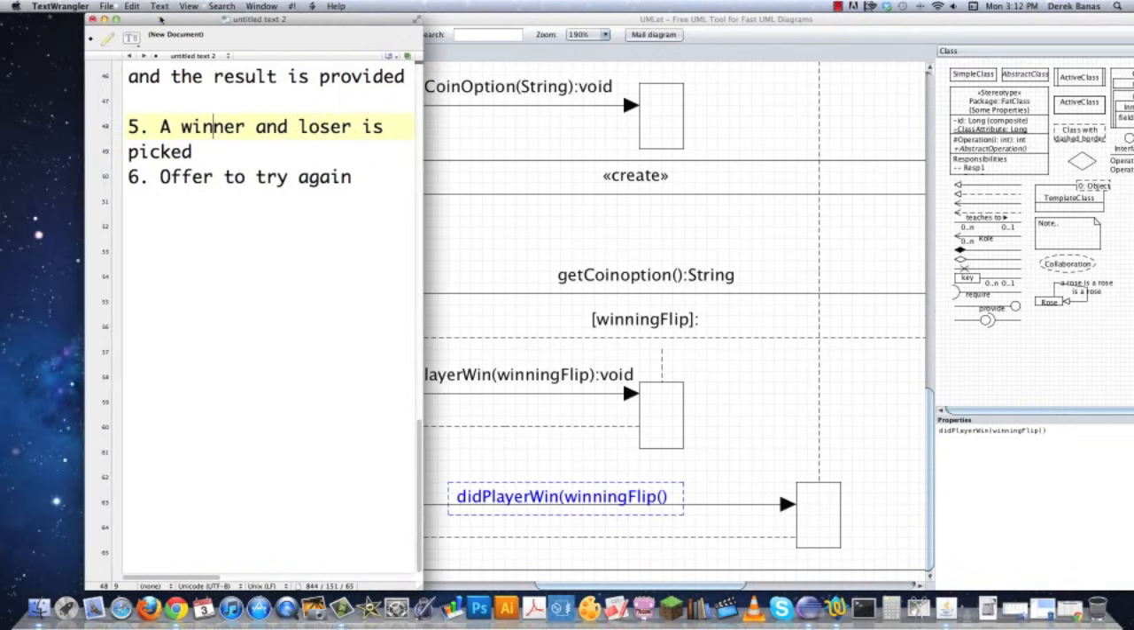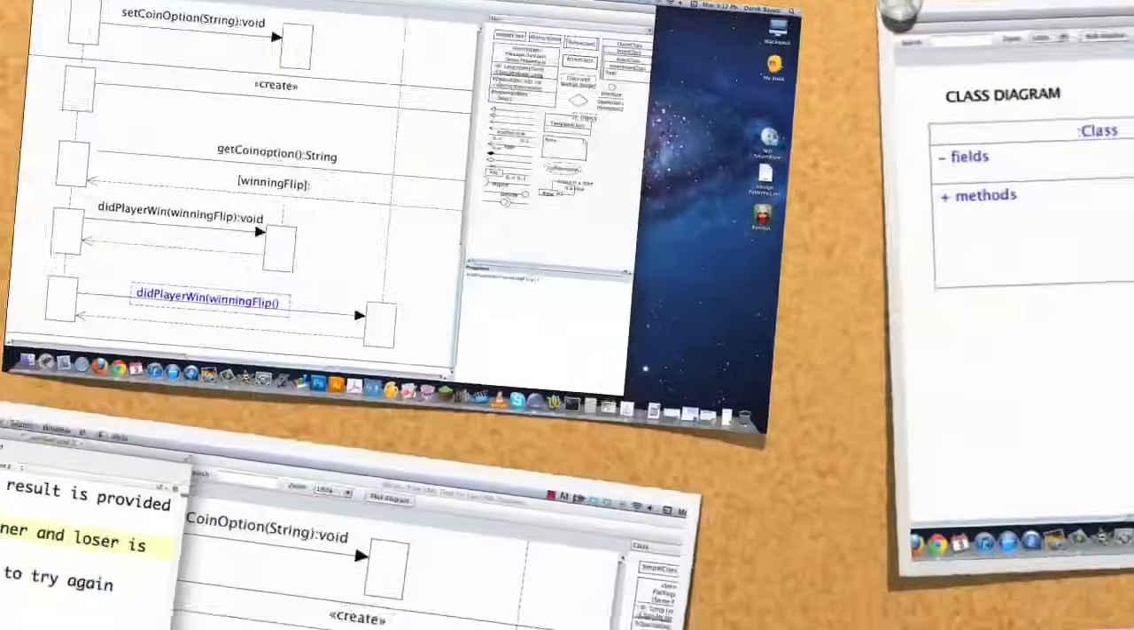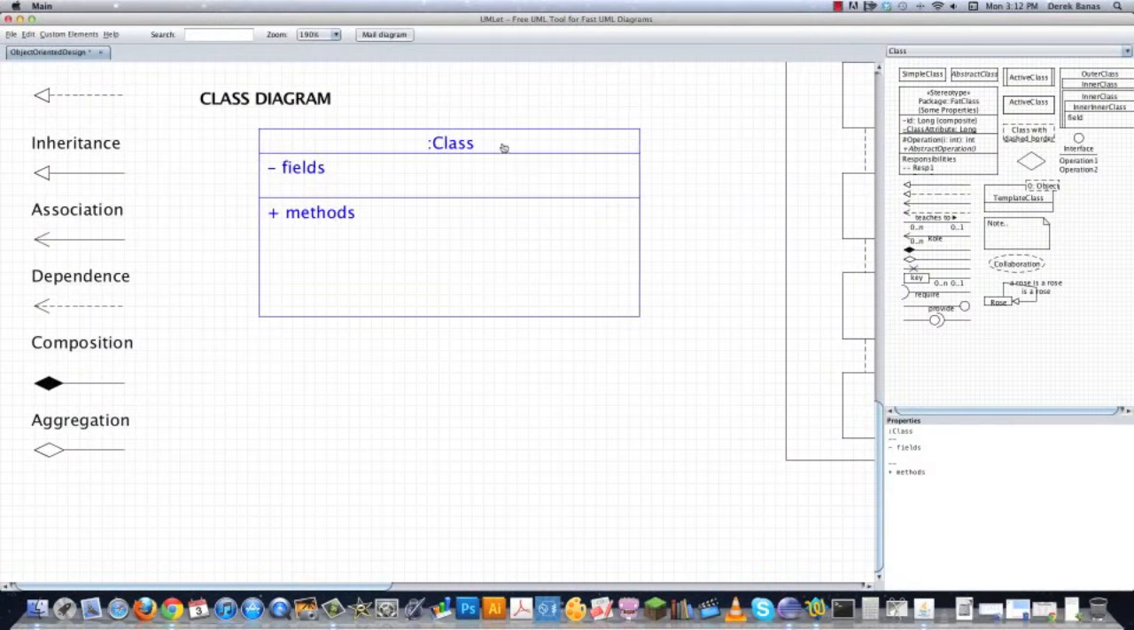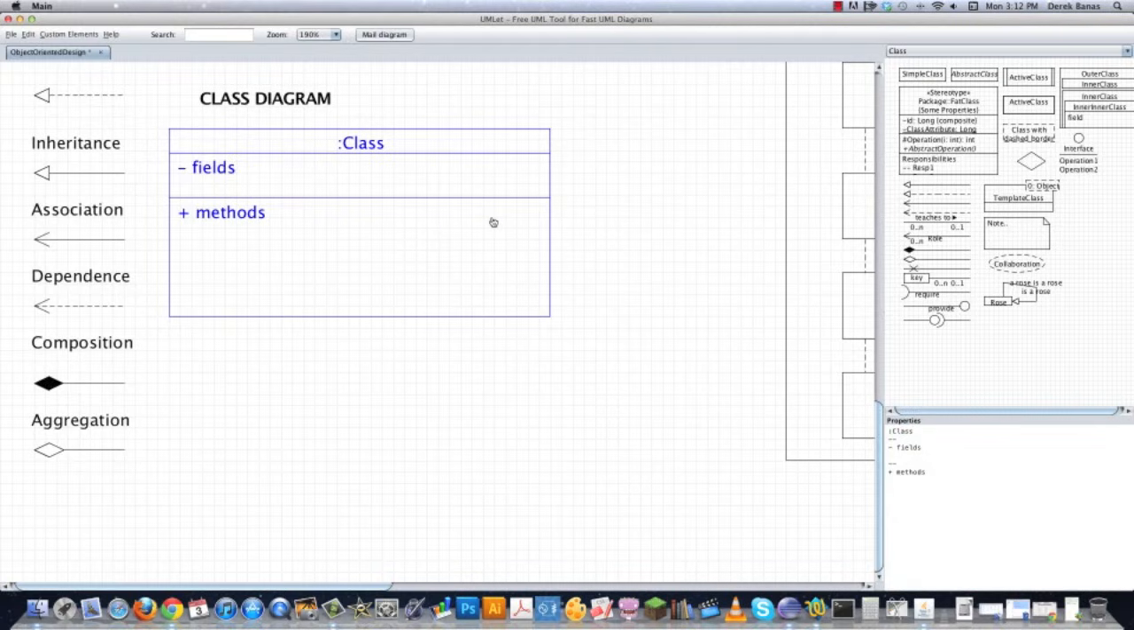So that's it. The only thing left to do now that I got all my logic worked out is to create a class diagram. And this is easy now. And here are going to be my class diagrams. I got those all set up here. So what am I going to need?